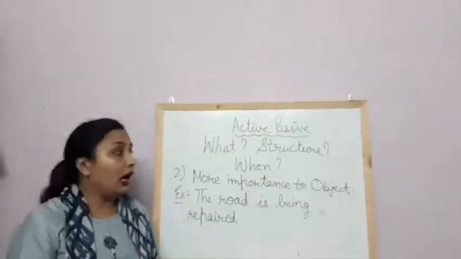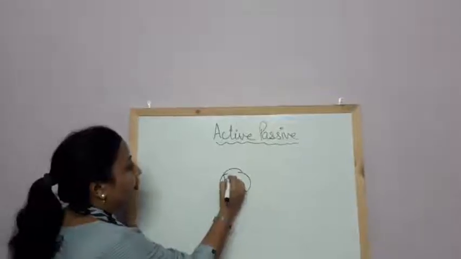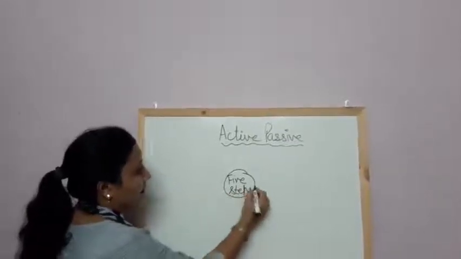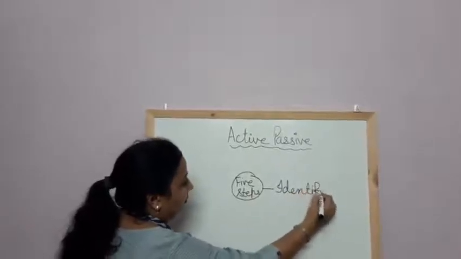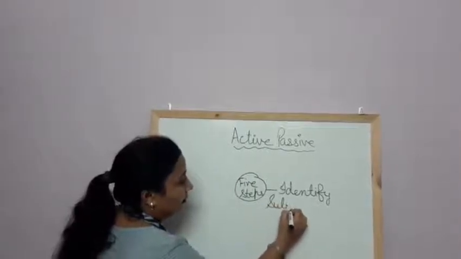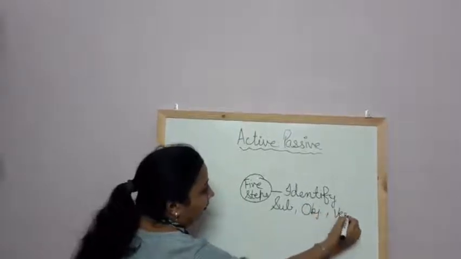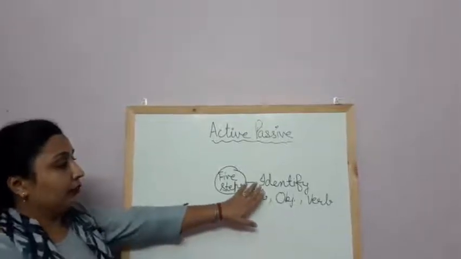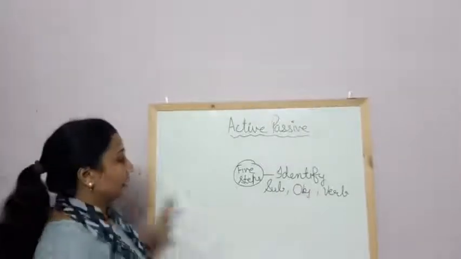Now we will learn how we can convert active into passive voice. We should know 5 steps. First of all, identify subject, object, verb. Subject, object, verb of the sentence. We have to identify what is the subject and what is the object and what is the verb in the sentence.